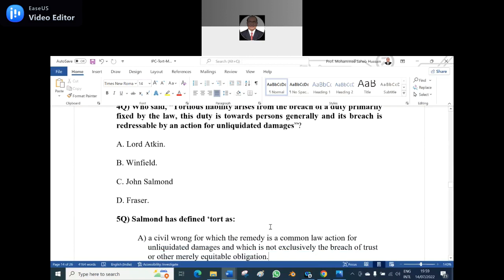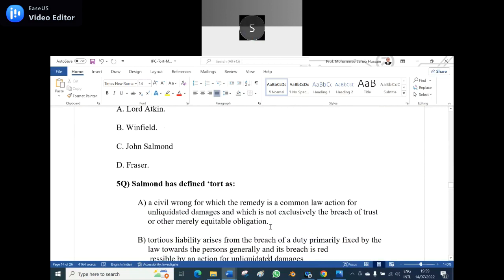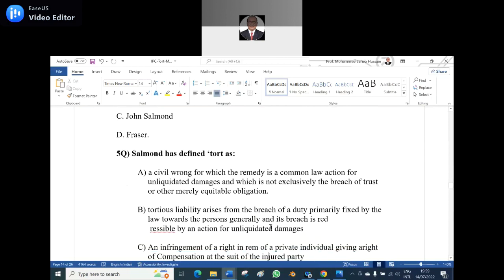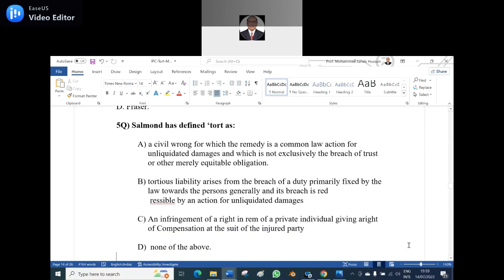Okay? Yes, sir. Next, fifth question. Salmond has defined tort as: A, a civil wrong for which a remedy is a common law action for unliquidated damages and which is not exclusively the breach of trust or other merely equitable obligation. B, tortious liability arises from the breach of a duty primarily fixed by the law towards persons generally, and its breach is redressable by an action for unliquidated damages. C, an infringement of a right in rem of a private individual giving a right of compensation at the suit of the injured party. D, none of the above.